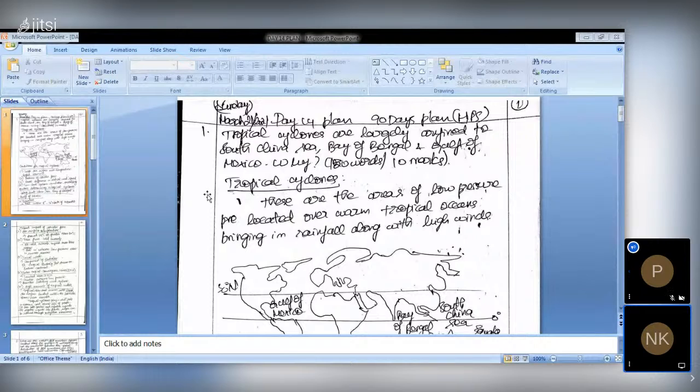Okay, we will start up with the first question. The first question is a very direct question about the tropical cyclones, which are largely confined to the South China Sea, Bay of Bengal, and Gulf of Mexico. Here you have to give answers in two parts. First one is about what is tropical cyclone, what are the suitable conditions for the tropical cyclones to be formed, and the second part is about why the tropical cyclones are largely confined to South China Sea, Bay of Bengal, and Gulf of Mexico. You should be very specific.